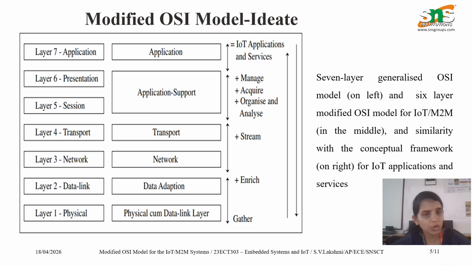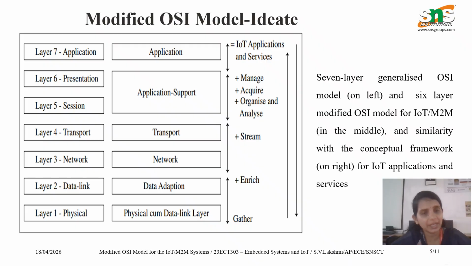The IoT role includes sensors and actuators, which are mainly responsible for data generation, for example humidity sensors, temperature sensors, RFID tags, etc. In the data link layer, the function is that it ensures node-to-node communication, error detection and correction, framing and MAC addressing. Protocols like IEEE 802.15.4, ZigBee, Bluetooth, etc. are used in this data link layer.